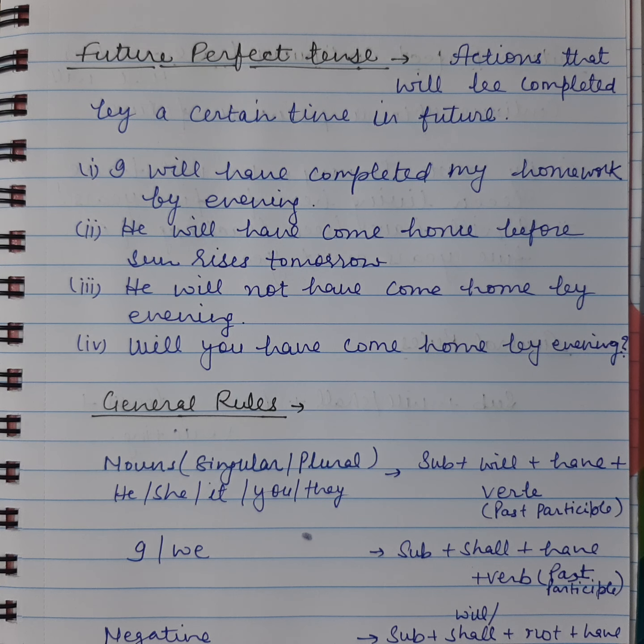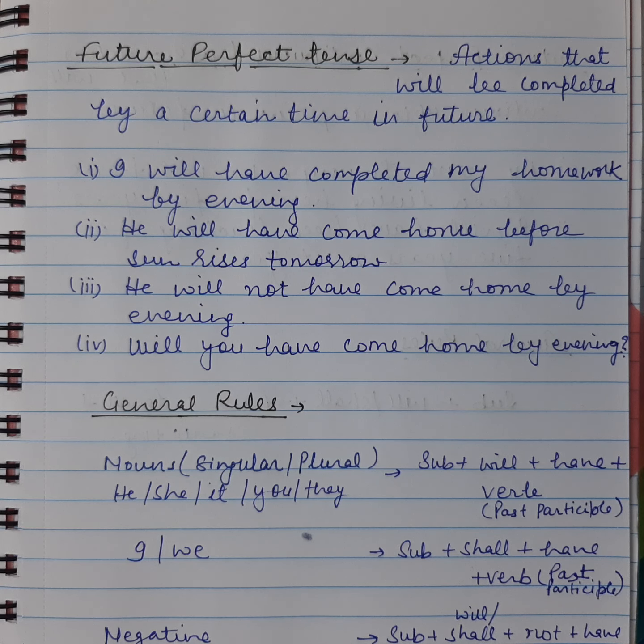Okay. So let's understand the general rule. Here again, with all the nouns including singular and plural, and with the pronouns he, she, it, you and they, we use subject plus will, then have, then the past participle or third form of the verb. And with I and we, we use subject plus shall plus have plus the past participle form of the verb.